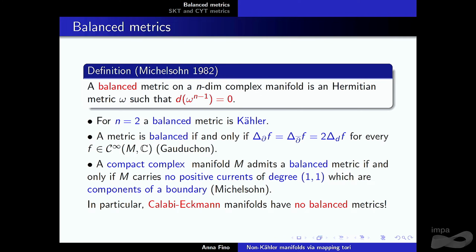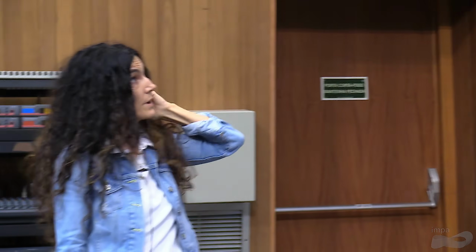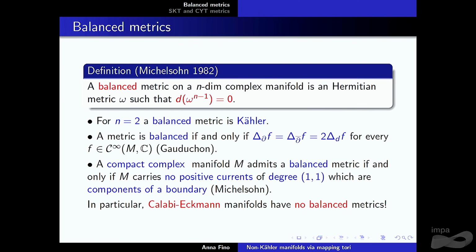Okay, so the balanced condition makes sense, of course, only for complex dimension n bigger than 2, because for n equal to 2 you have the Kähler condition. There is this nice characterization by Gauduchon in terms of a smooth function and the Laplacian. But the nicer thing here is this characterization by Michelsohn in terms of currents.